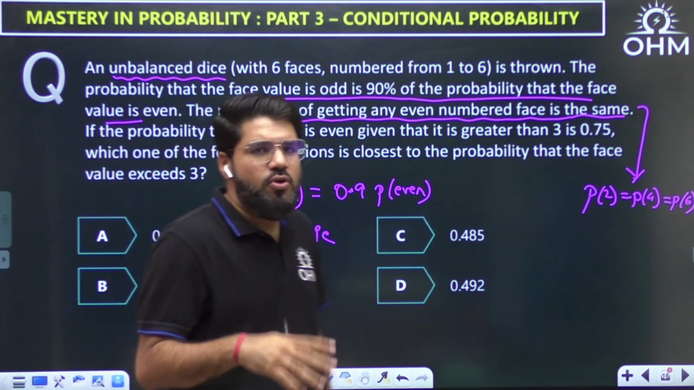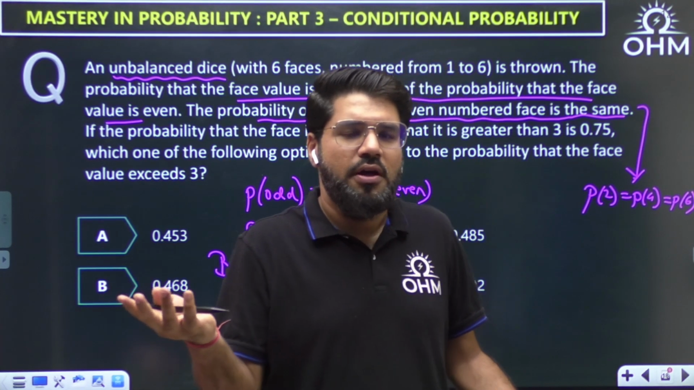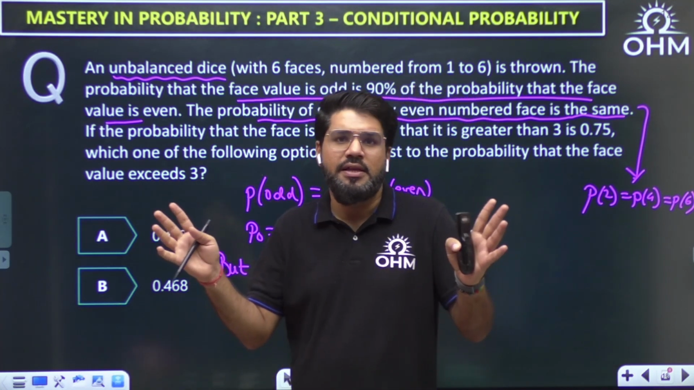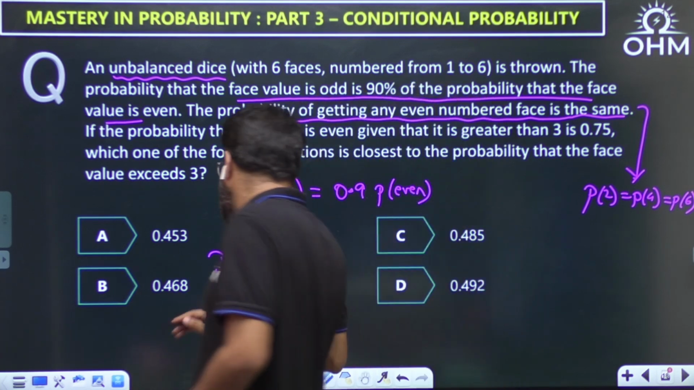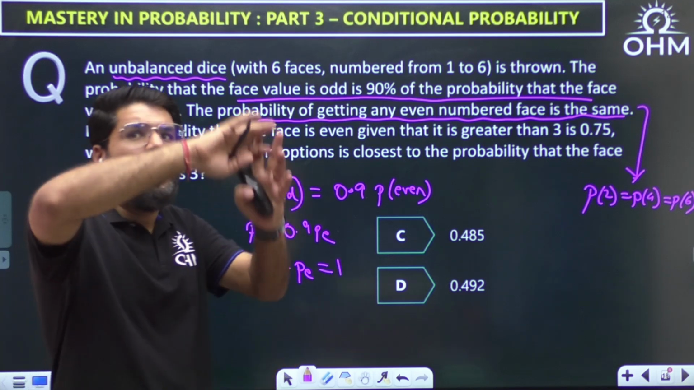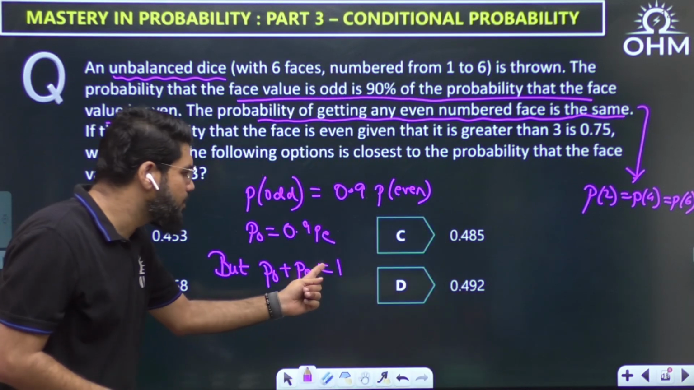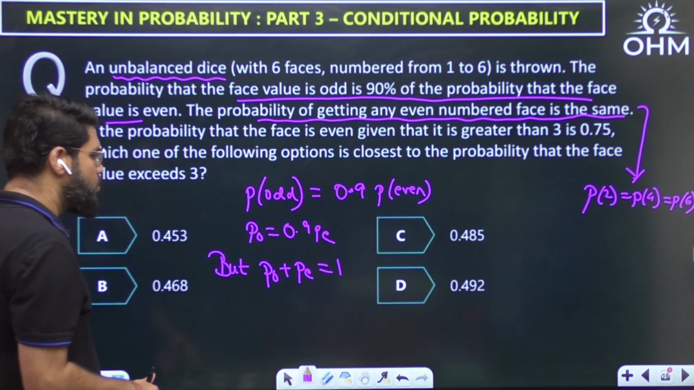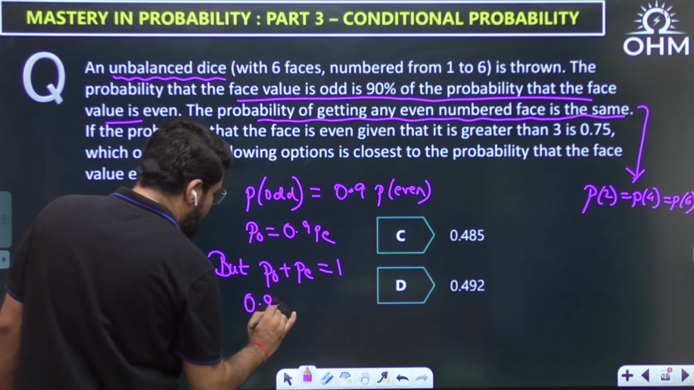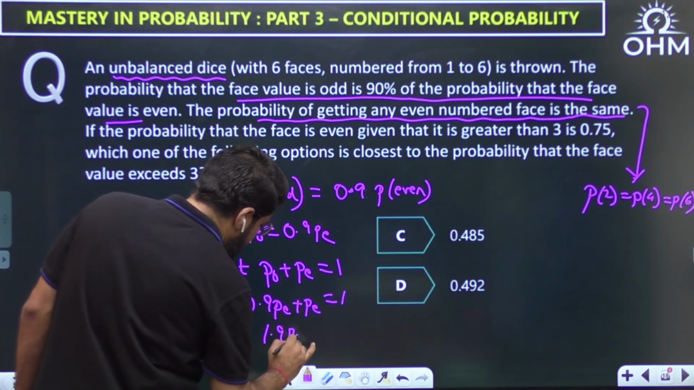But also, when you toss a dice, the outcome will be either even or odd. There is no number which is neither even nor odd. Whether you get 1, 3, 5, you get odd, or you get 2, 4, 6, you get even. There is no other possibility. So what is the probability of odd plus probability of even? This becomes the probability of all possible outcomes. When you combine odd and even, you get all possible outcomes, and the probability of all possible outcomes is 1. So here let me put down the value of PO, that is 0.9 PE, plus PE is 1. So 1.9 PE is 1.